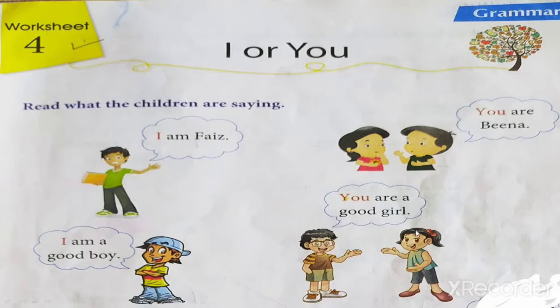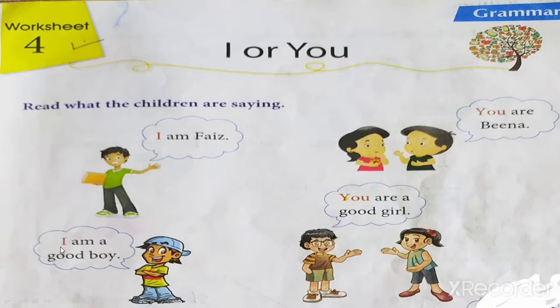Why is he using you to her? Because he is speaking to this girl, to the other person who is talking with him. So he is using you. This girl is talking with this boy, so the boy will use you. You are a good girl. Okay. He is talking to this girl.